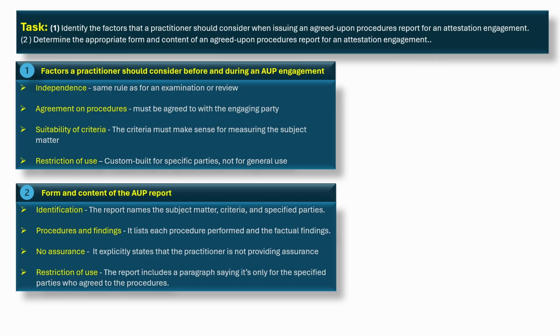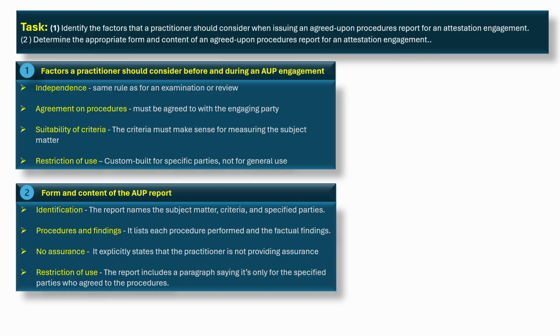Independence. The practitioner must be independent. Same rule as for an examination or review. Agreement on procedures. The procedures must be agreed to with the engaging party, for example, the licensor, lender, or regulator. The practitioner doesn't design them alone.